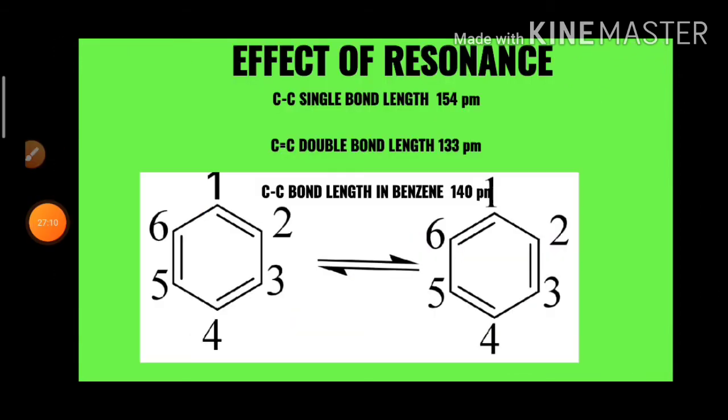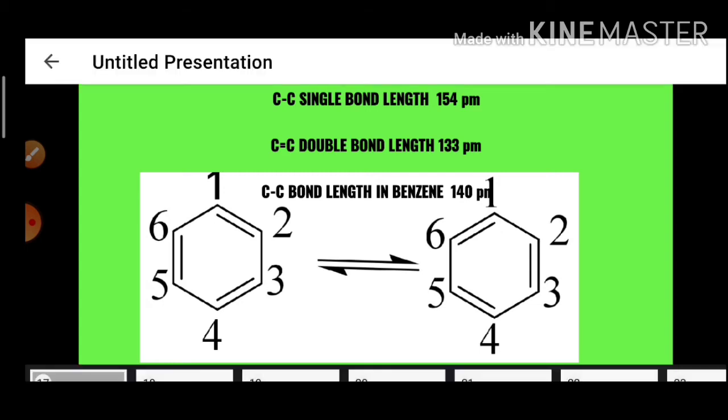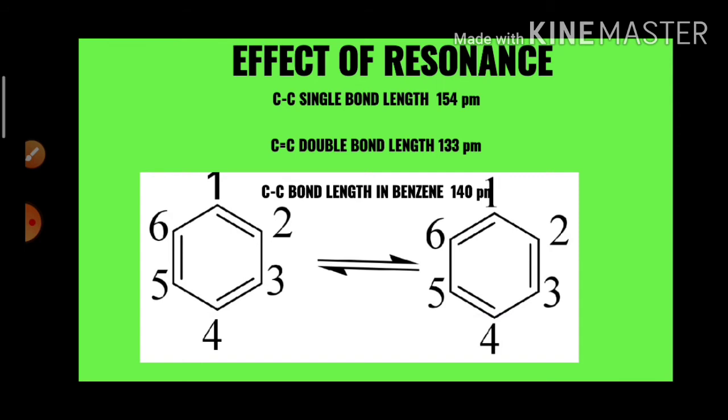Now we go for the effect of the resonance. Due to the resonance, the bond length, bond strength and stability will also change. For example, you see here the actual C-C single bond distance is 154 picometers, and in angstrom units it is 1.54 angstroms.